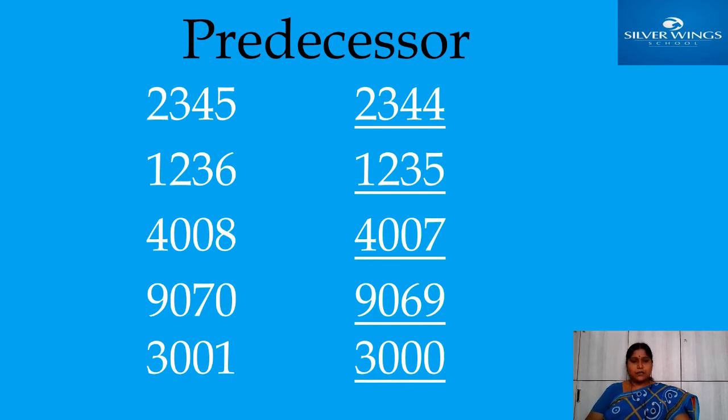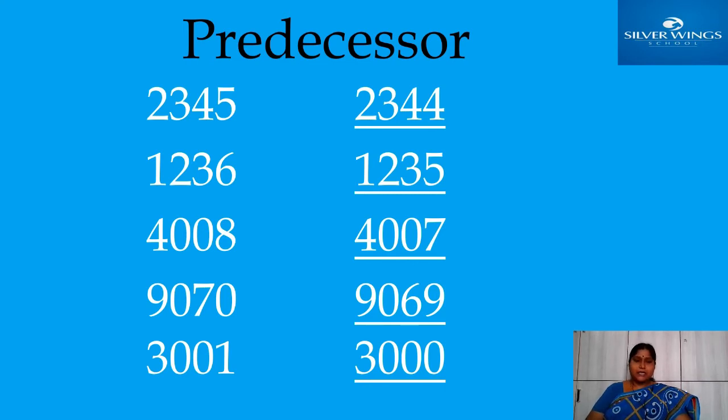Now here see 9070. Here see children, in the ones place 0 came. If 0 came in ones place, as I already said in the first, you should see the tens place. Tens and ones place, and you should write the just before number of the 2-digit number.